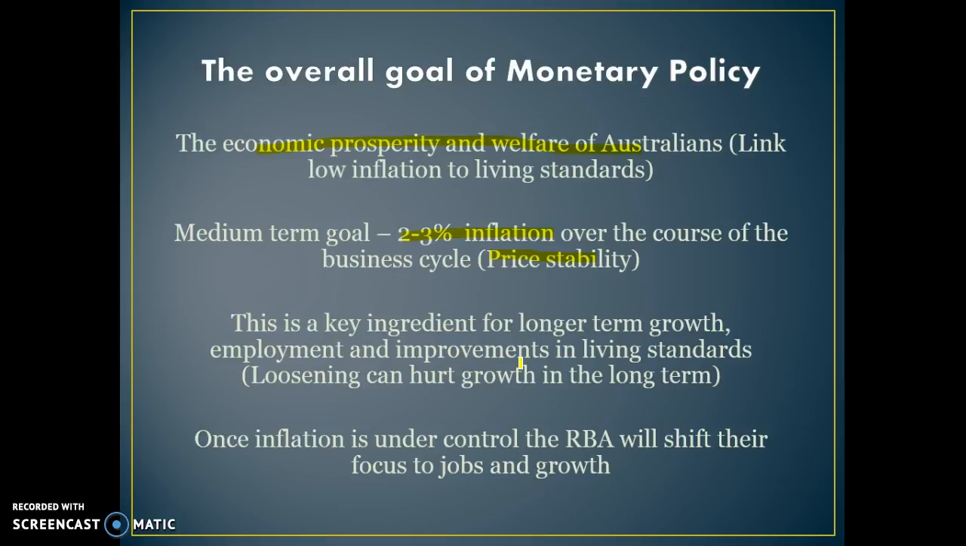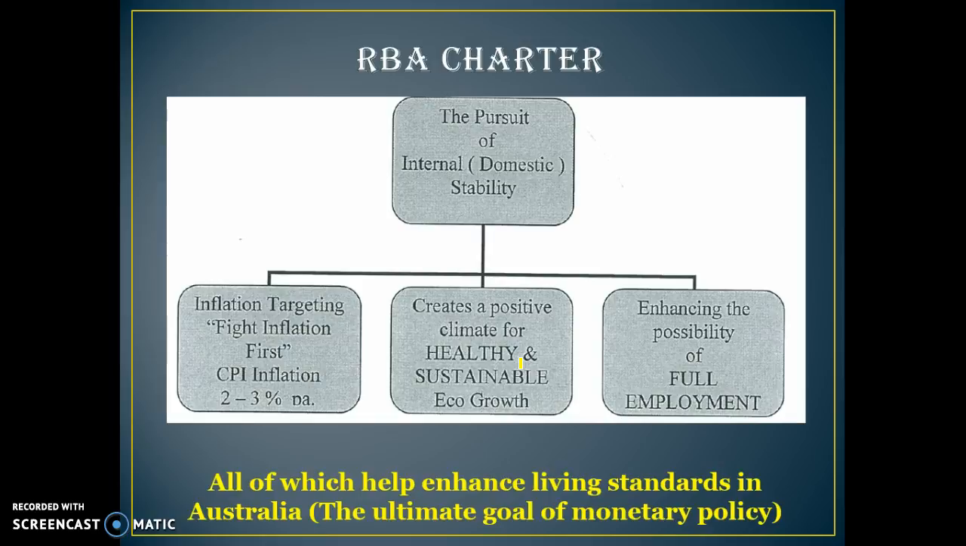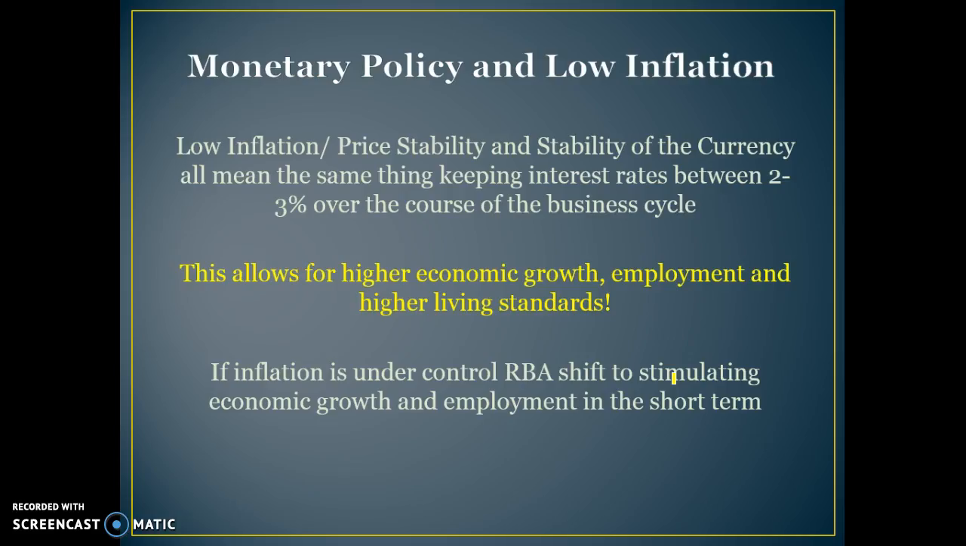Once inflation is under control, the RBA will shift their focus to jobs and growth, but only once we achieve low inflation. The RBA's charter is the pursuit of domestic stability, and that always refers to keeping inflation between 2 to 3%, healthy and sustainable economic growth, and enhancing full employment, which will all ultimately lead back to improved living standards.